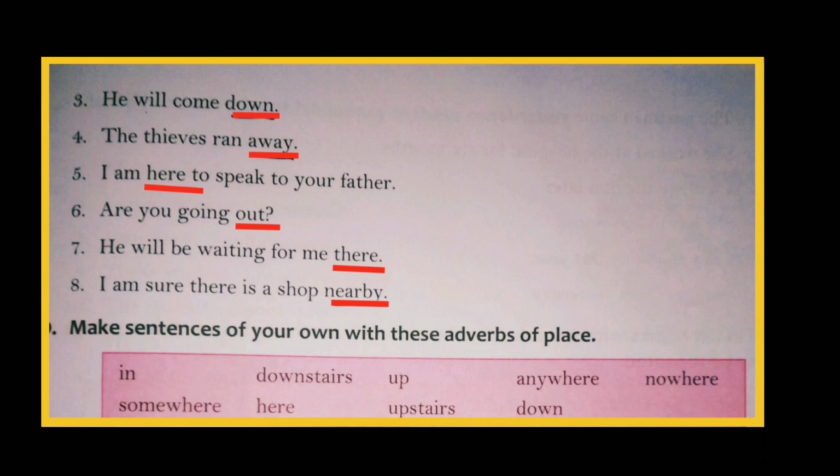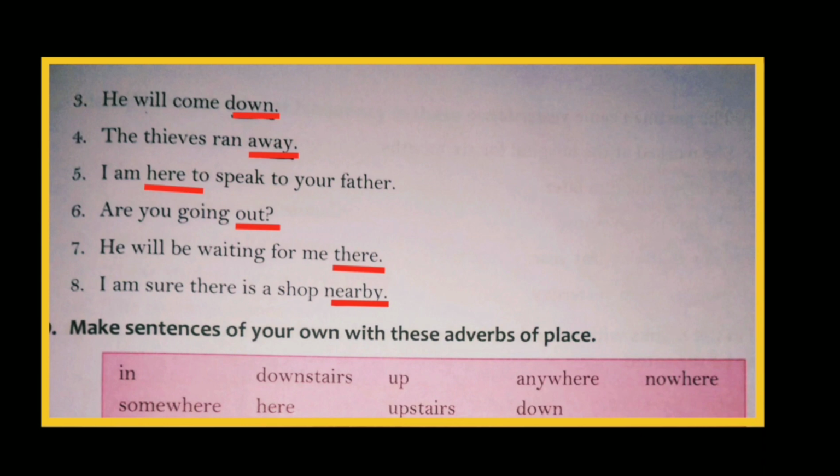Fifth one, I am here to speak to your father. The word here shows place. Sixth one, are you going out? Here the word out shows place. Seventh one, he will be waiting for me there. Here the word there shows an adverb of place. Eighth one, I am sure there is a shop nearby. And which is the adverb of place? Nearby. So in the next exercise you have to make sentences of your own with these adverbs of place.